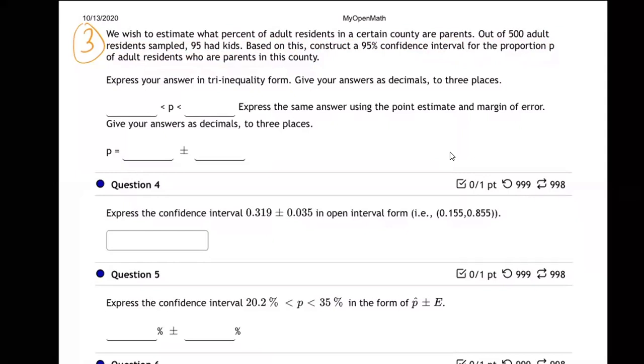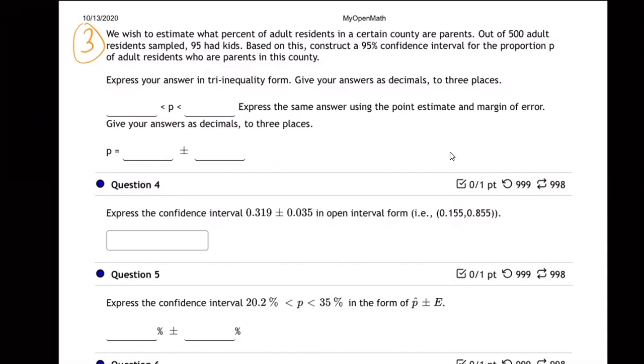So if you wanted to figure out what percentage, and by the way, who uses this all the time is marketing people. There's all kinds of careers now using statistics in marketing. They want to know what the different percentages are of people in an area because they want to know how to market to them. So they do this stuff all the time. So if you wanted to figure out what percentage of our county has kids, our parents, if you wanted to market some new baby equipment or whatever, then you'd want to figure out what percentage of our county has kids. Well, how are you going to do that?